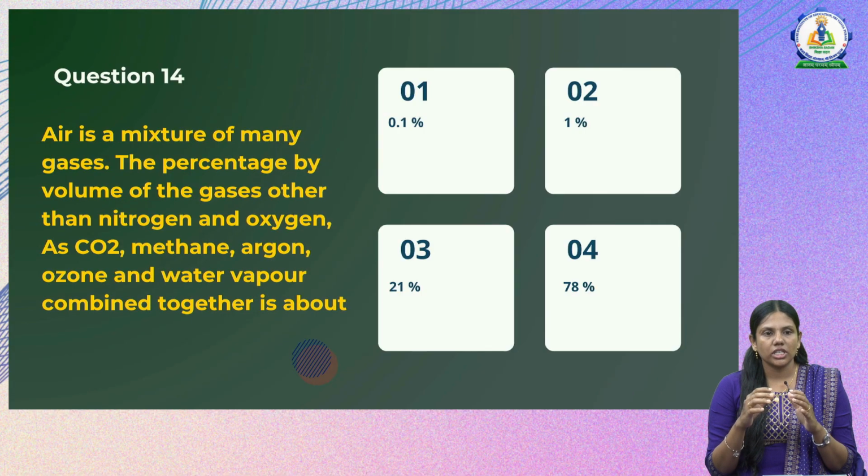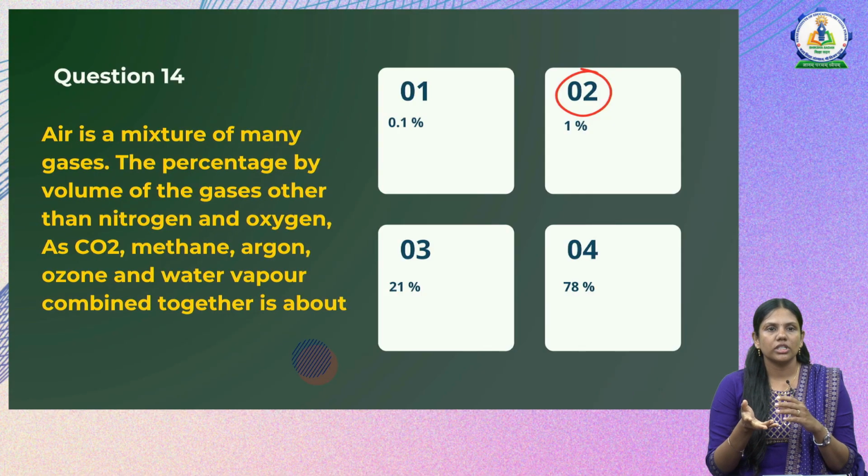Now the question is asking about the other components like CO2, methane, argon, ozone and water vapor. What is the combined volume percentage of these gases? The answer will be option 2, that is 1%, because nitrogen and oxygen will have almost 99%, that is 78 plus 21. So the rest 1% will be the other gases. So the answer is option 2.